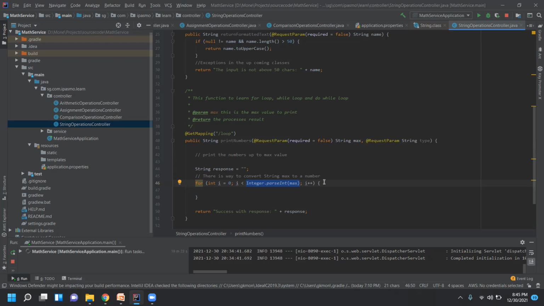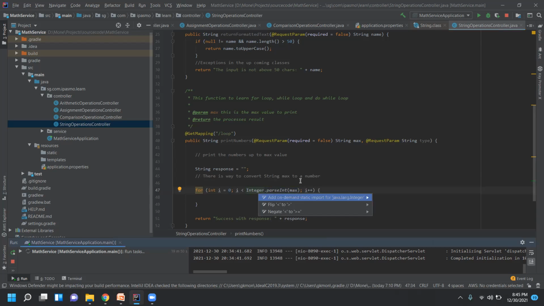I don't want to load the Java process, so the developer must always think like this. Every time, for iteration 0, it comes here, and then next it will process this one, just check the condition, so again it will parse it. So here what I do is take out this part and assign it to a variable. I press Control Enter.